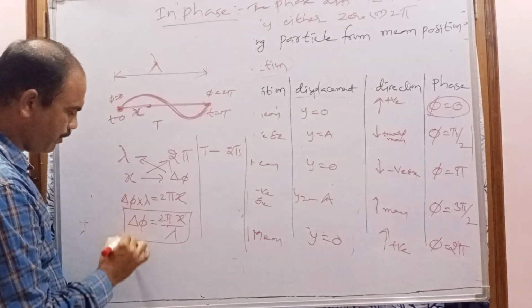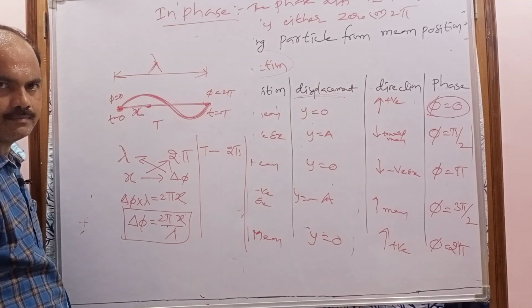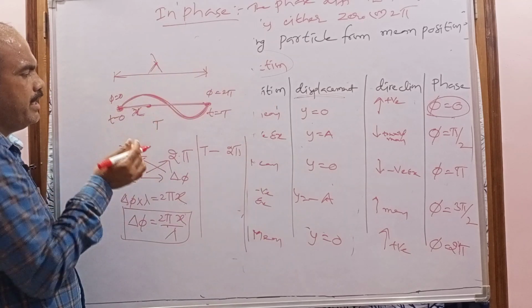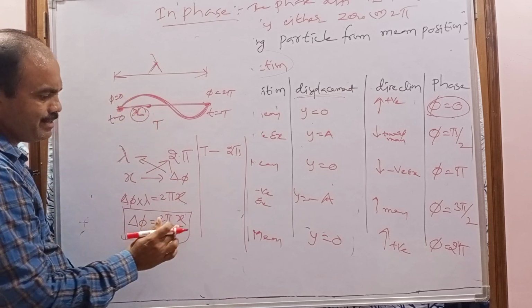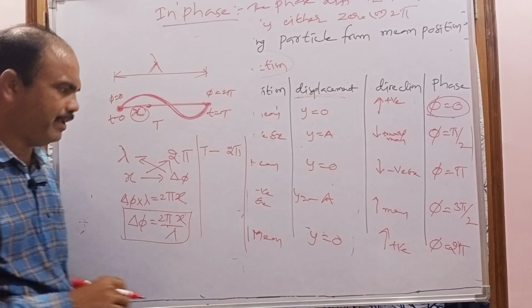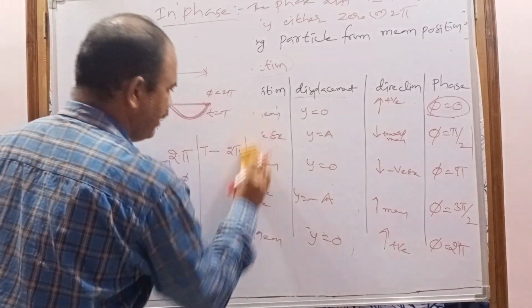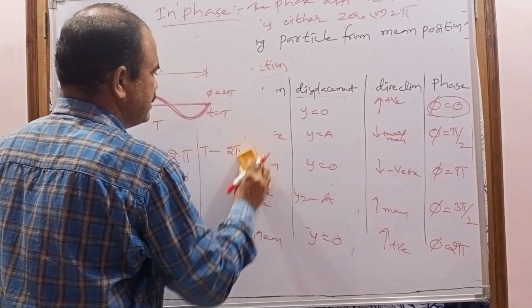So this is the formula to find the phase difference between the two particles separated by distance x. In the same way, I am giving another formula for phase.